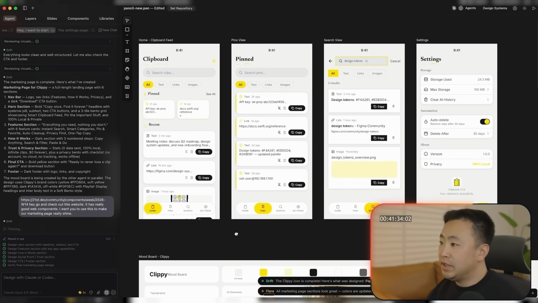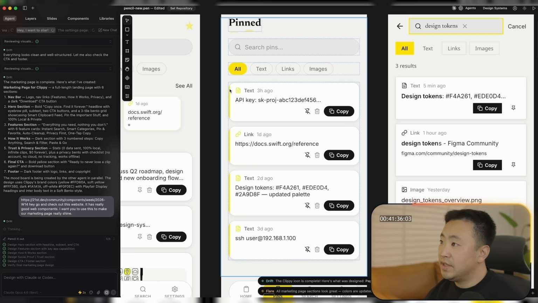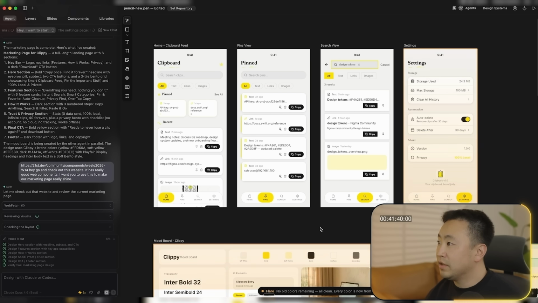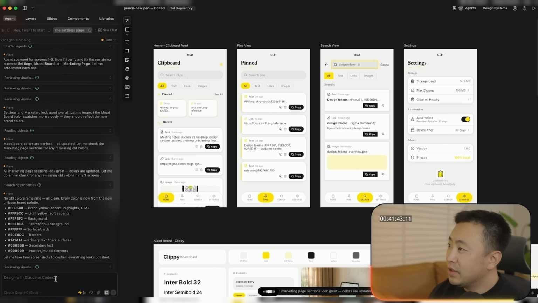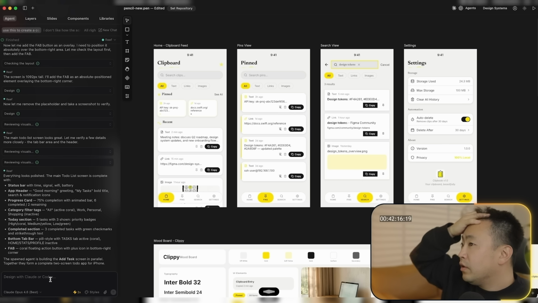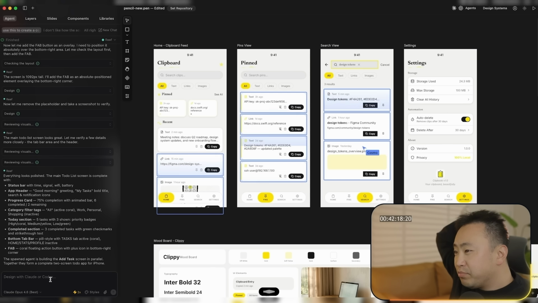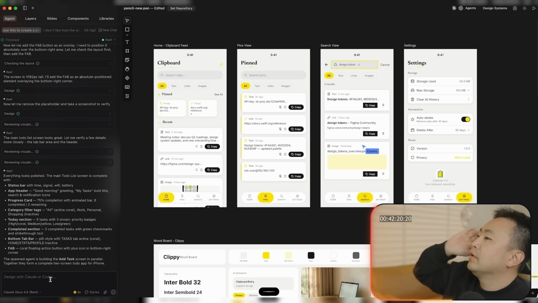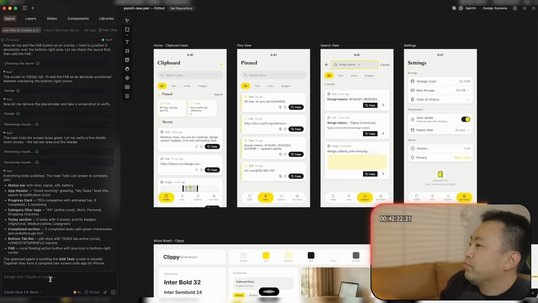All right, so let's take a look at this. So it fixed this sort of. I still feel like it's not that great. The search view really sucks and it doesn't really align with all the other pages. Can you take a pass and fix that? Overall, the app feels pretty bland. I don't know what it is, but it feels pretty bland.